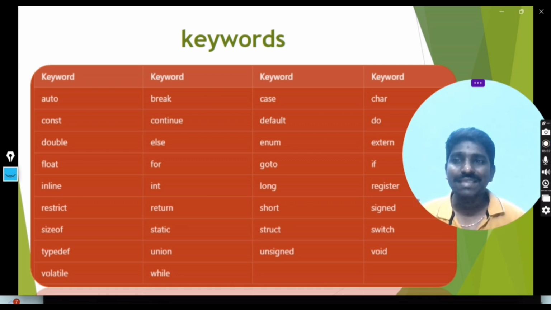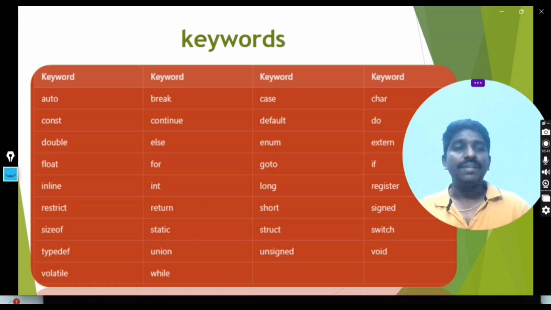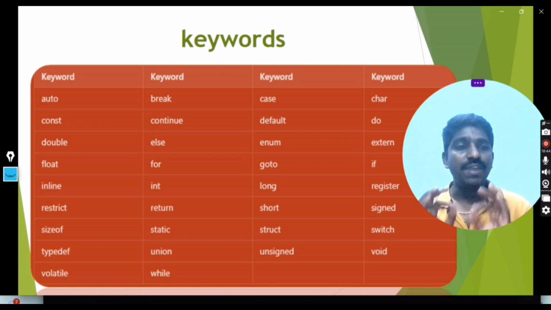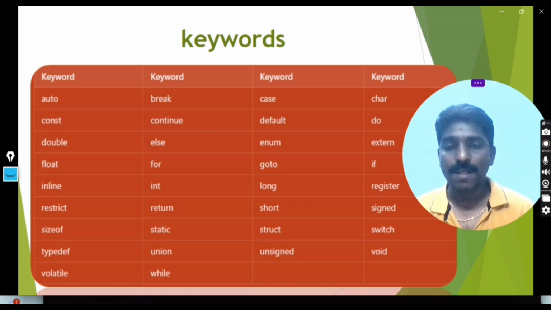Auto, break, case, char, const, continue, default, do, double, else, enum, extern, float, for, goto, if, and so on, void, struct, switch, while, volatile, typedef. These are all the keywords in the C programming language. It's a very important thing. You have to make a note of this for future reference.